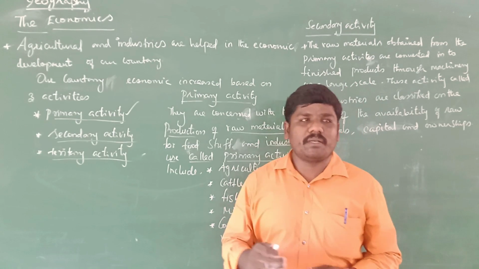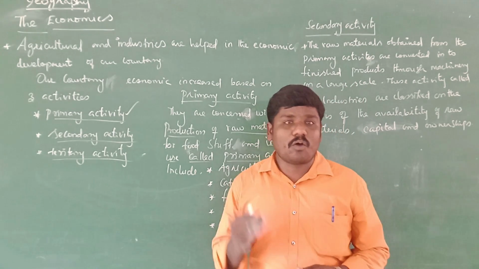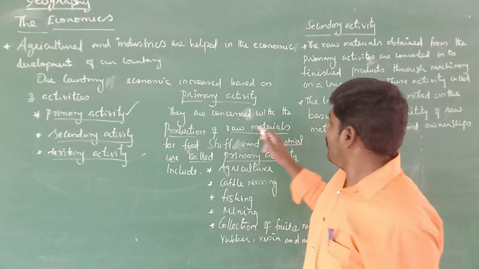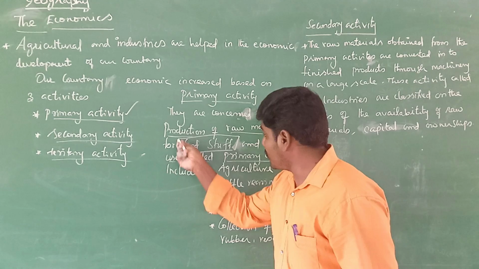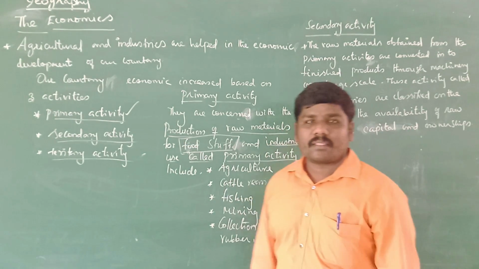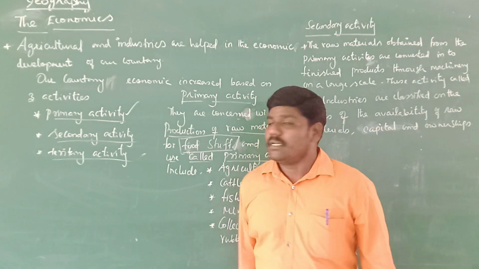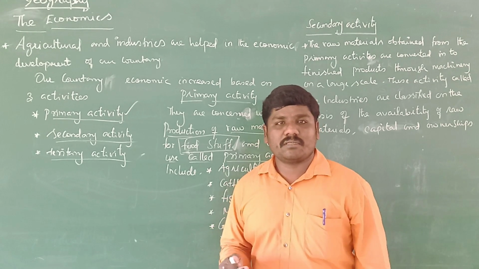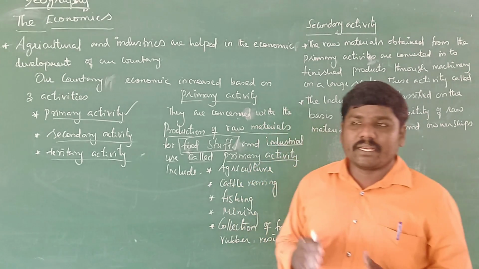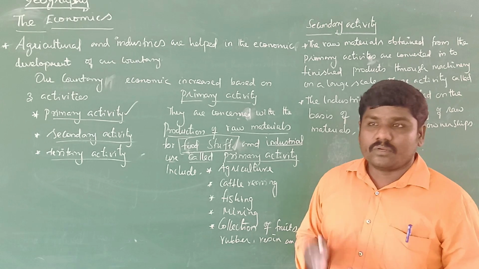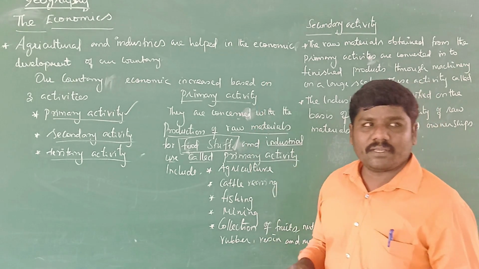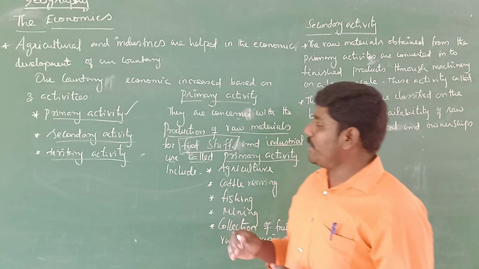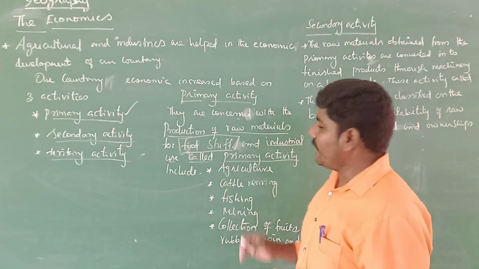So this particular material may be produced. So that is on raw materials. So the production of raw materials for foodstuff, that is an important one. Each and every living organism, each and every person, needs foodstuff. So in this particular foodstuff production, we increase our economy, or develop the economics of our country.